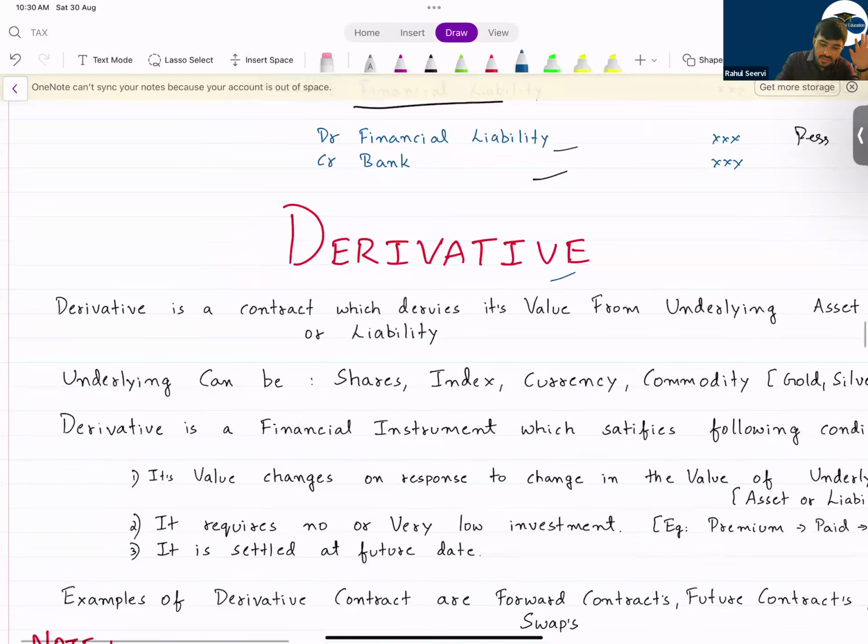Can I say a derivative is a contract which derives its value from an underlying asset? A derivative will never have its own value, like your futures and options. It will derive its value based on some underlying asset. If today we are betting on whether Virat Kohli will hit a century or not, the betting is based on some underlying asset. The underlying asset is Virat Kohli's skills, whether he'll play well today or not, whether he'll hit a century or not.